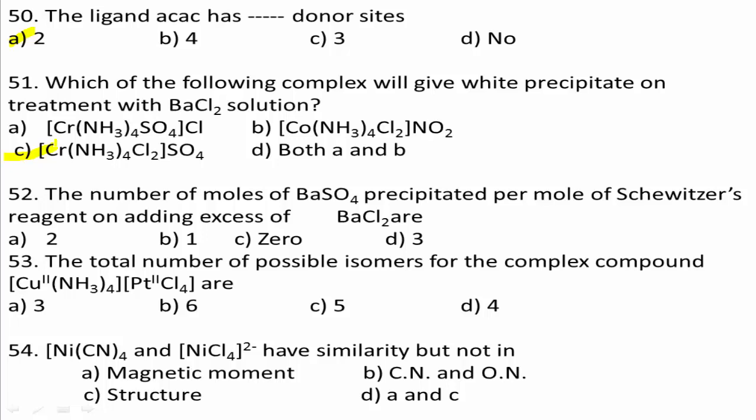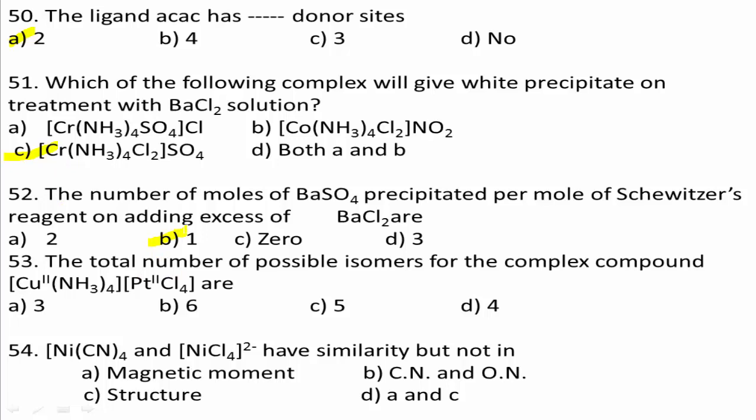Schweizer's reagent is the complex tetraamminediaquacopper(II) hydroxide, that is [Cu(NH3)4(H2O)2](OH)2. 1 mole of Schweizer's reagent gives 1 mole of barium hydroxide, Ba(OH)2, which reacts with H2SO4 to give 1 mole of BaSO4. Therefore, option B, 1 mole, is the correct answer.